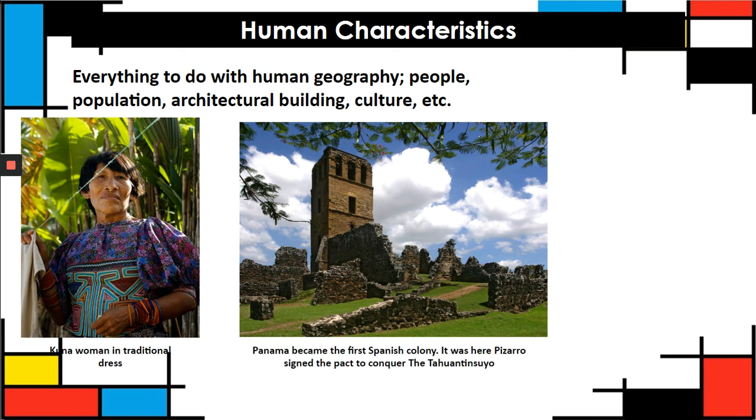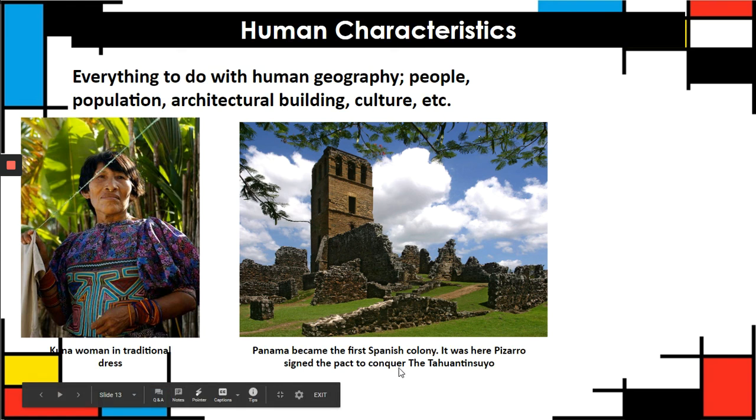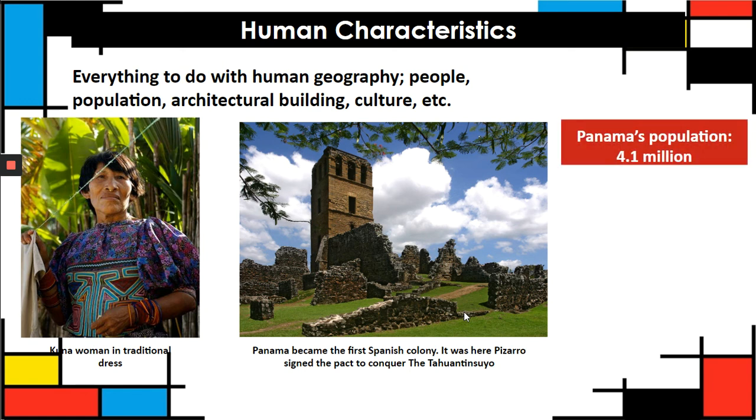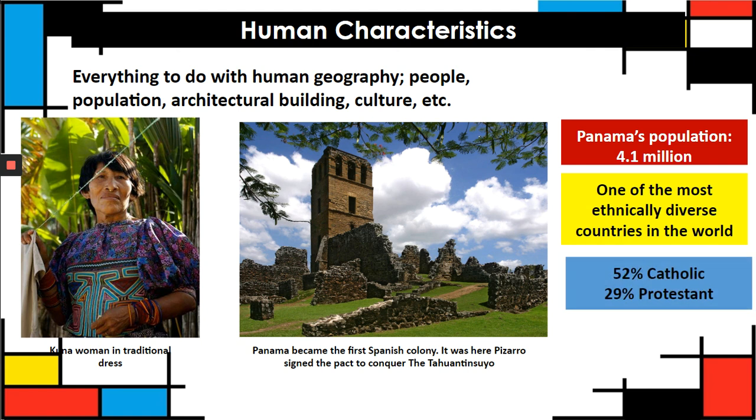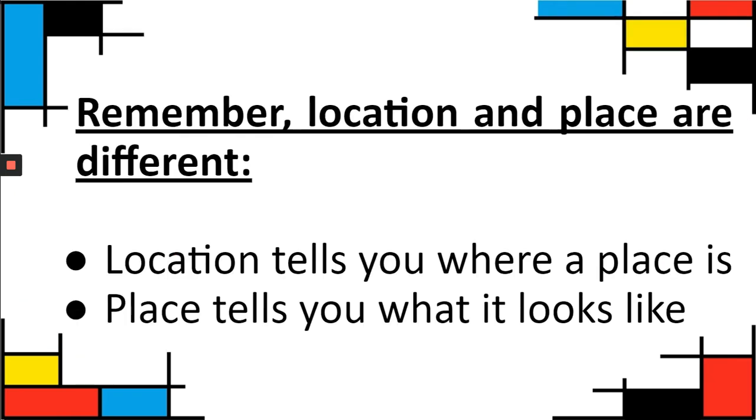Okay, it is related to Peru because Pizarro signed the pact to conquer the Tahuantinsuyo in this area here. And now some stats. Panama's population is 4.1 million, one of the most ethnically diverse countries in the world. You have Chinese, Jewish people, white people, mestizos, Hispanics. It's very diverse. And 52% of the population is Catholic and 29% is Protestant. So remember, location and place are different. Location tells you where a place is, and place tells you what it looks like.